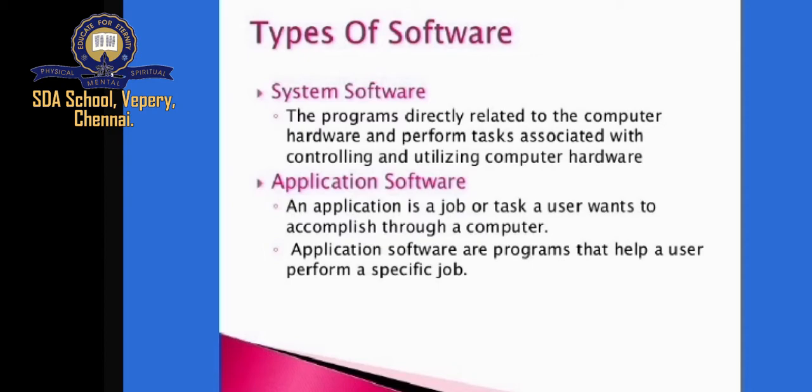System software are programs written in machine language, directly related to the computer hardware, and perform tasks associated with controlling and utilizing computer hardware. Application software is a job or task a user wants to accomplish through a computer. Application software are programs that help a user to perform specific jobs.